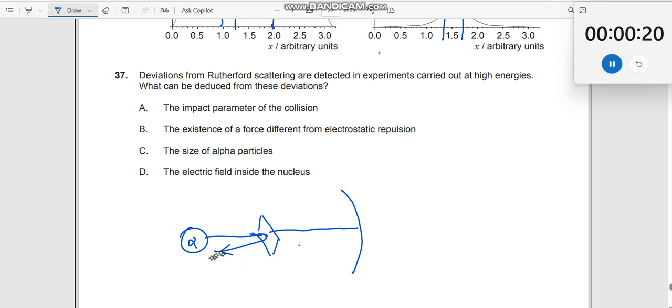What does this rebound tell you? The rebounds tell you that it's not only the Coulombic interaction which is responsible for it. It is also the presence of something like your nuclear force. Nuclear force. This is what it helps us.